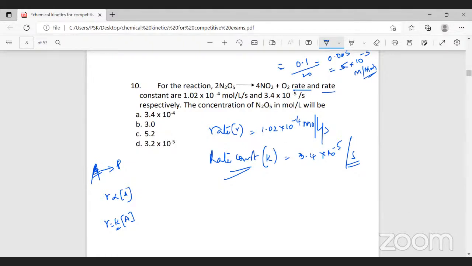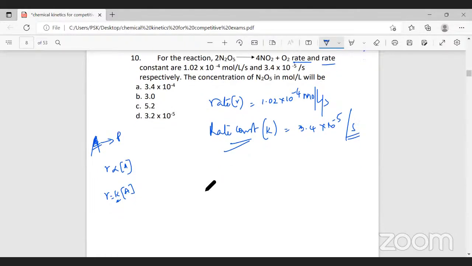Now, for this particular reaction, what are they asking? The concentration of N2O5 in mole per liter will be. They've given you the rate, and also they've given you the rate constant. So I can write rate is equal to rate constant into concentration of N2O5. This is the understanding. So what will be the concentration of N2O5? The concentration of N2O5 will be rate divided by rate constant.